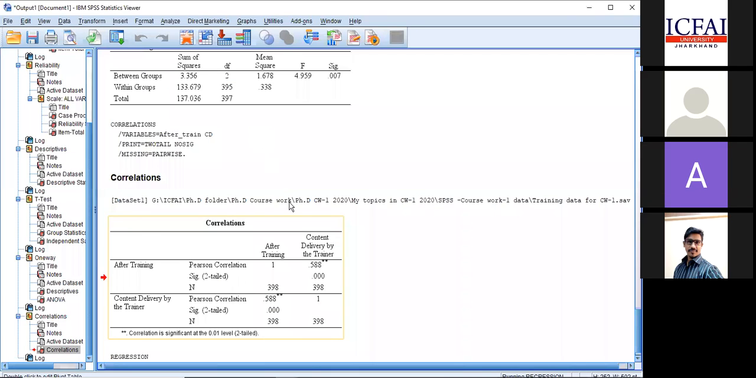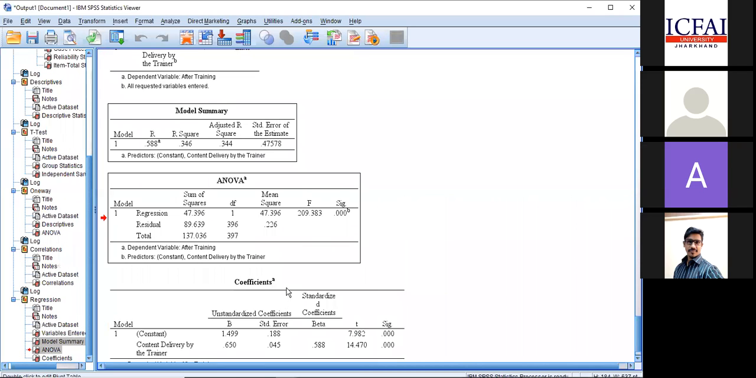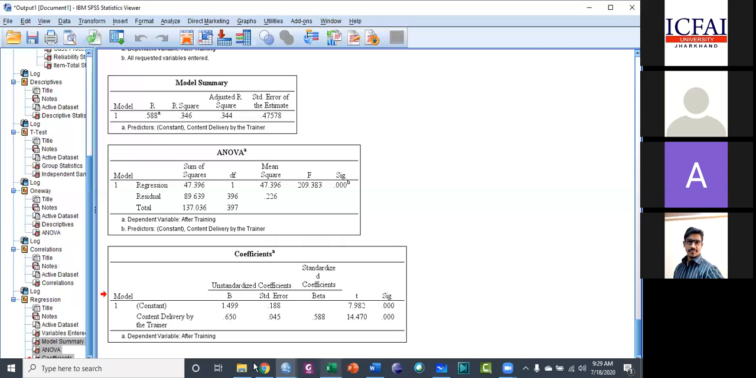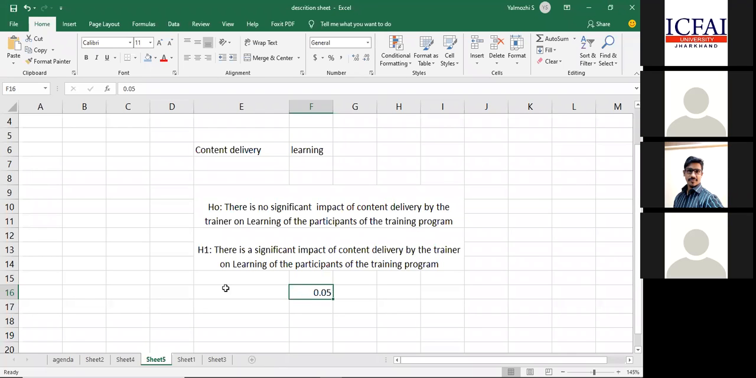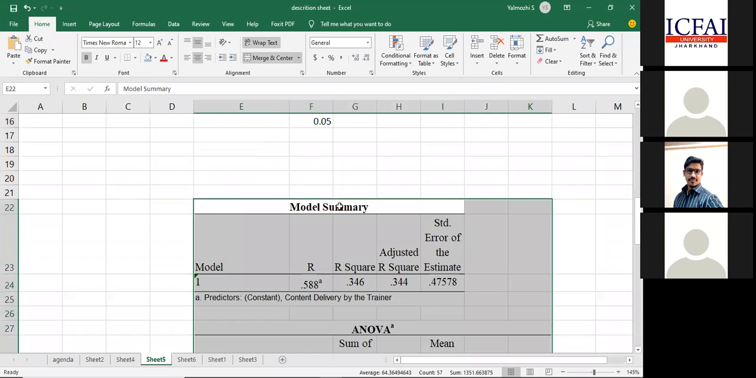Now these are all my results. I'm copying all the results to my Excel sheet for easy access. Now, so much output. That is my first interpretation. What is supposed to be done?